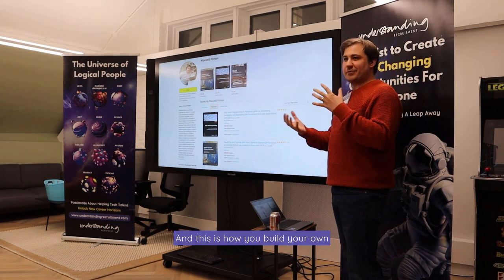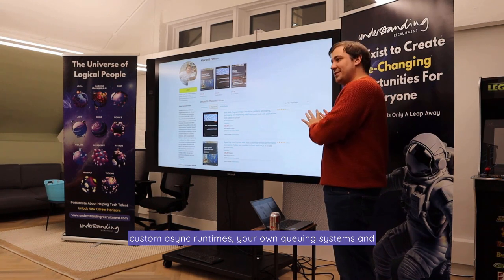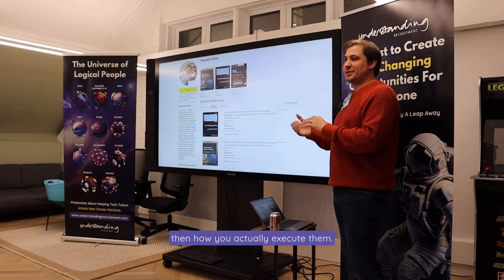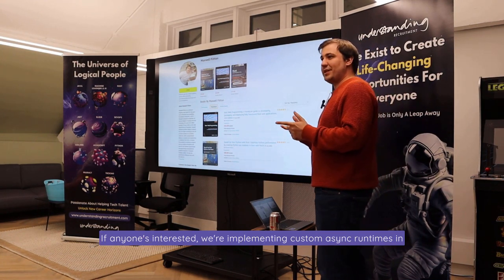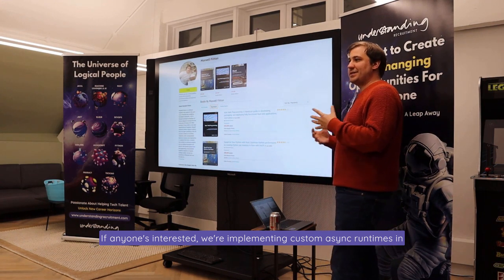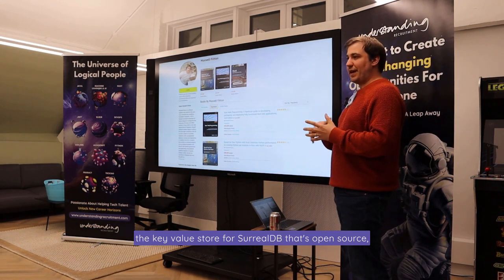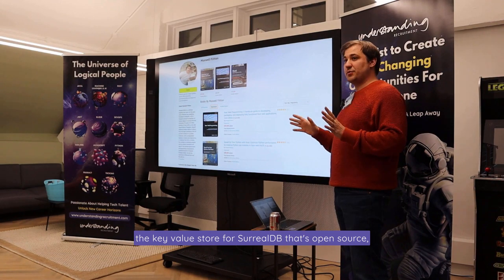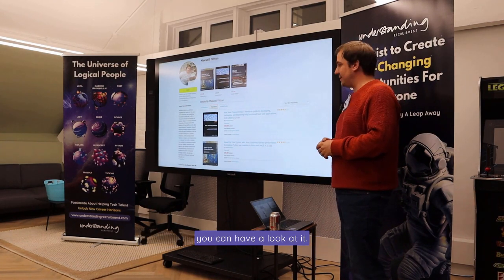And this is how you build your own custom async runtimes, your own queuing systems, and then how you actually execute them. If anyone's interested, we're implementing custom async runtimes in the key-value store for SurrealDB. That's open source, so I can just point you to the code and you can have a look at it.